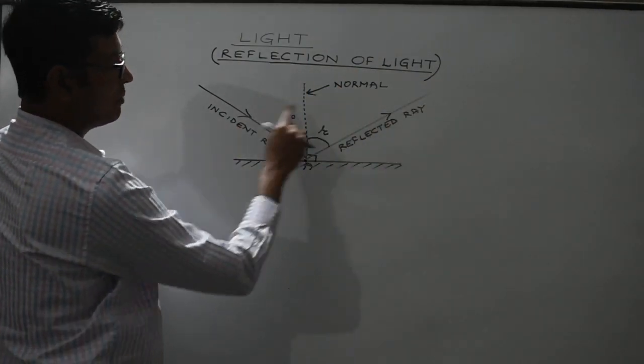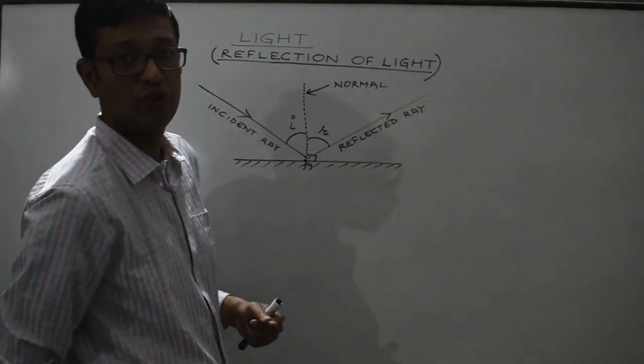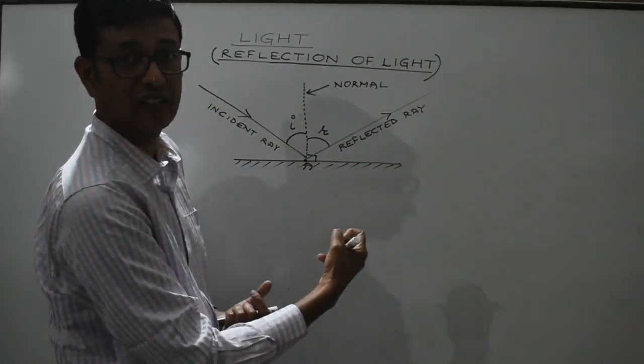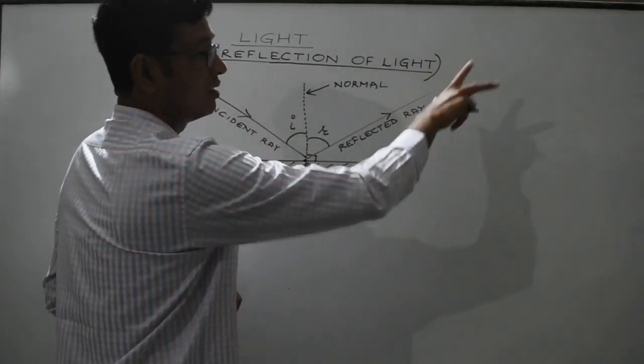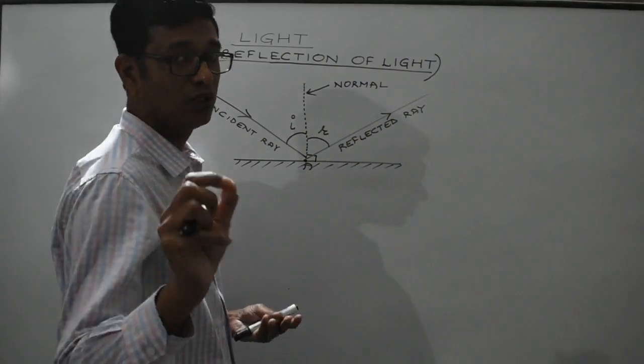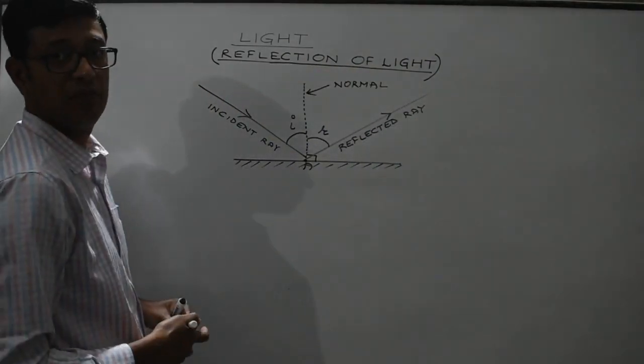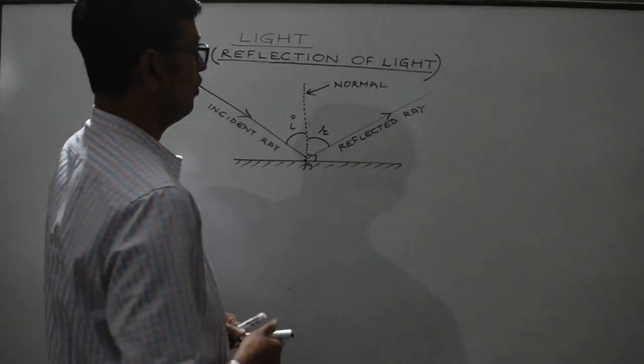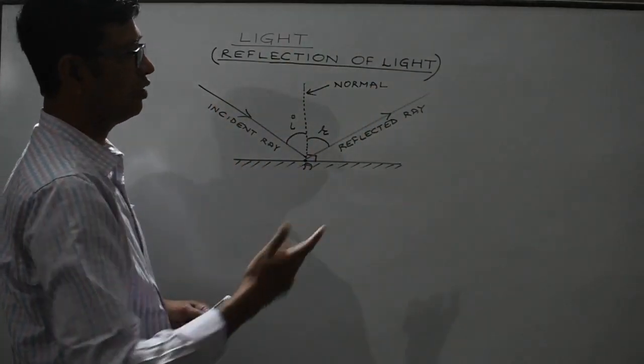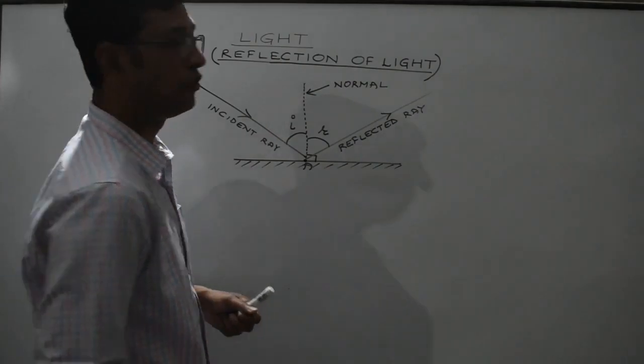It is absolutely mandatory to indicate these arrows, which will indicate from which direction the ray is coming, and after reflection, in which direction it is going. So arrows, it's absolutely mandatory to represent them in the ray diagram, right? So once we have understood these terms, we can now concentrate on the laws of reflection.